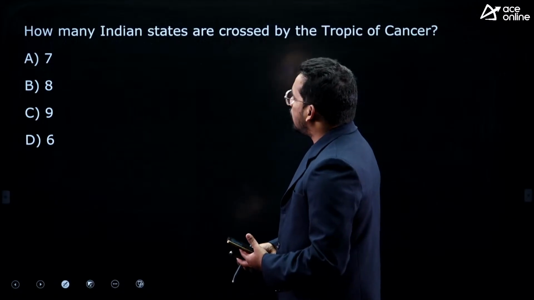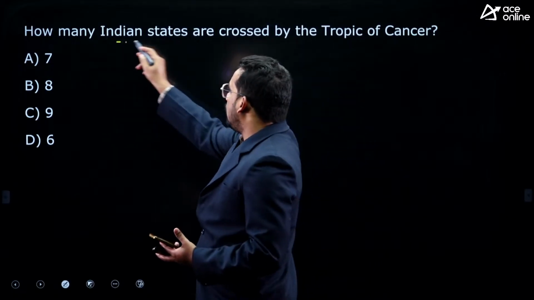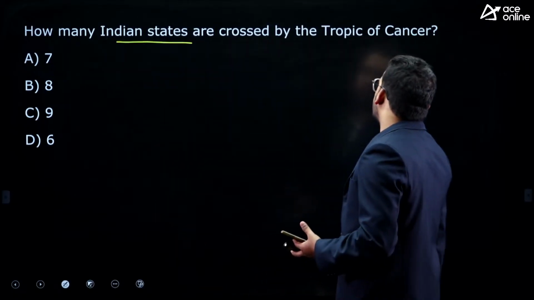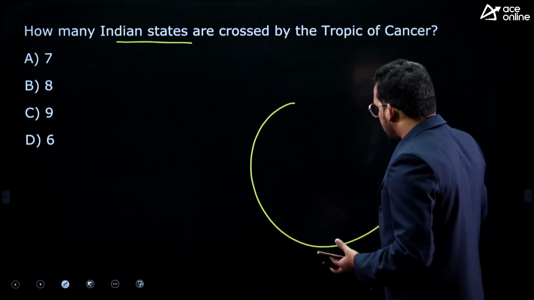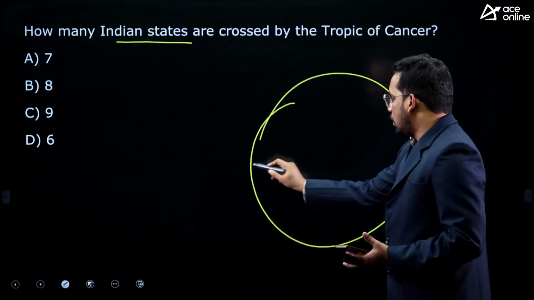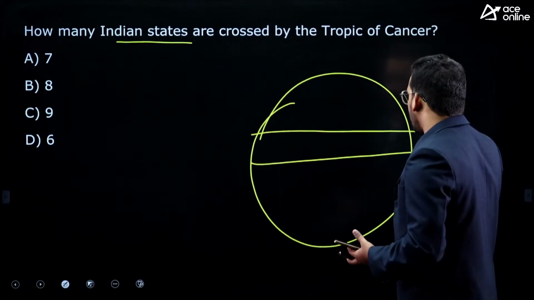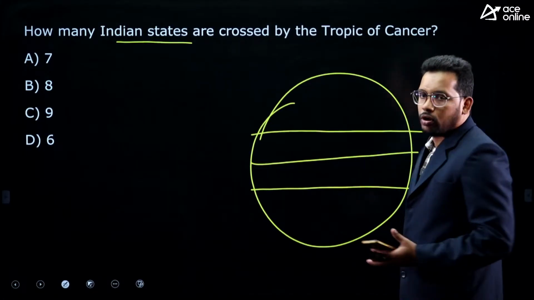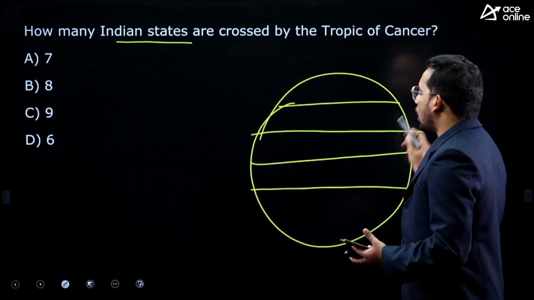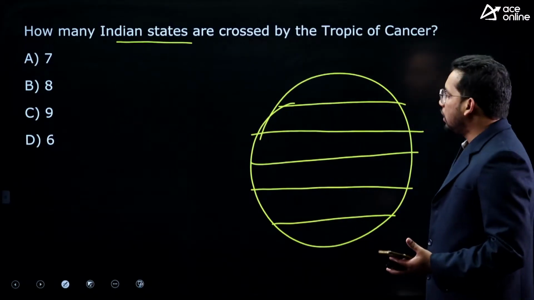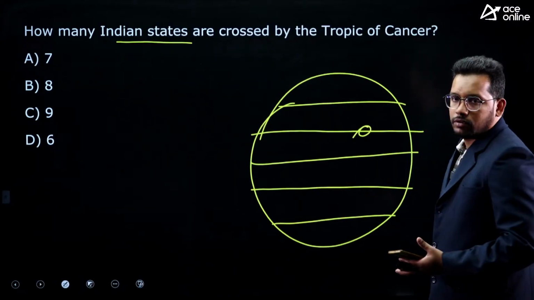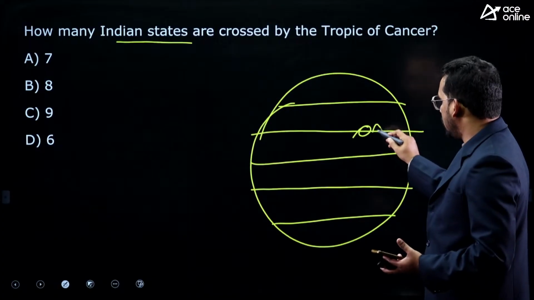Now let's move to the next question. How many Indian states are crossed by the Tropic of Cancer? So you know the earth has the equator, Tropic of Cancer and Tropic of Capricorn, and then we have the Arctic Circle and Antarctic Circle as well. This Tropic of Cancer also passes through India.